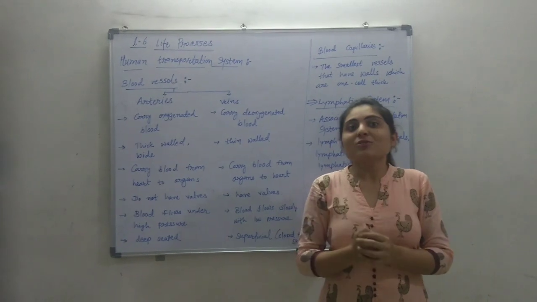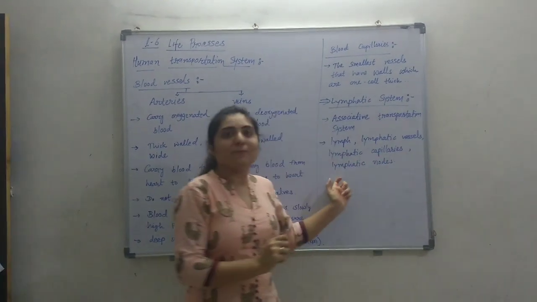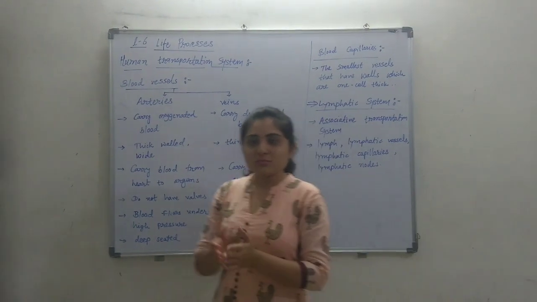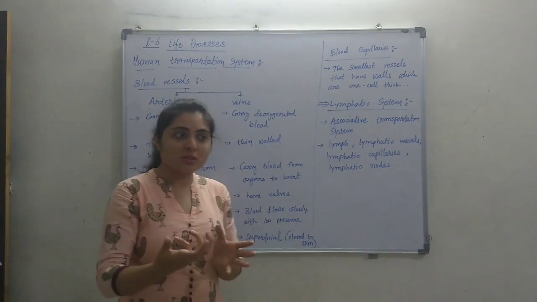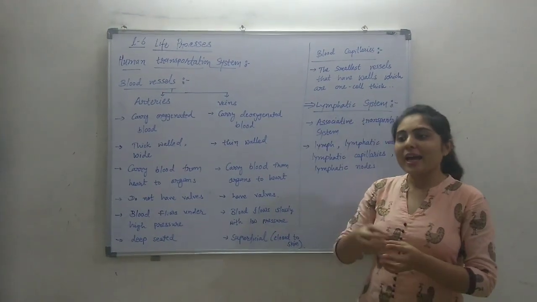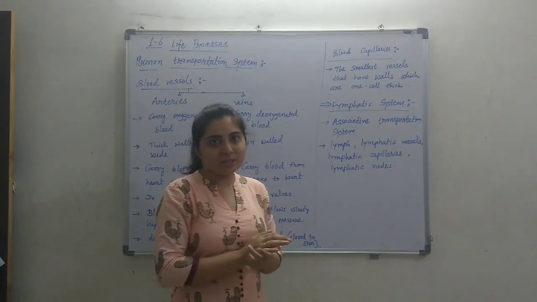This decrease of 3 liters of blood forms lymph. So lymph is a colorless liquid mainly made up of blood plasma, having less protein and fewer materials compared to the blood.